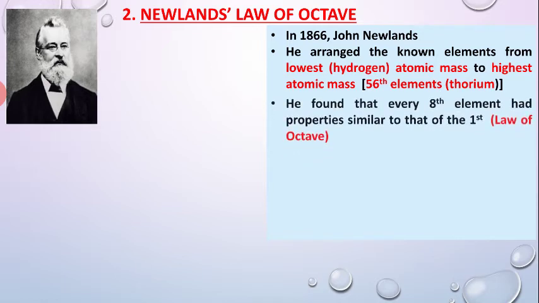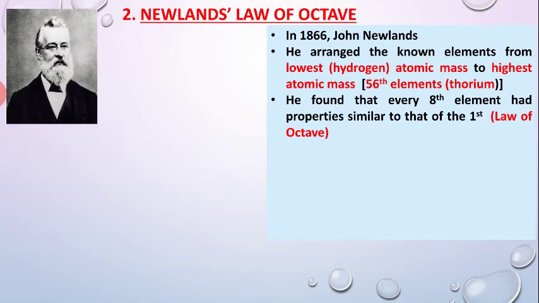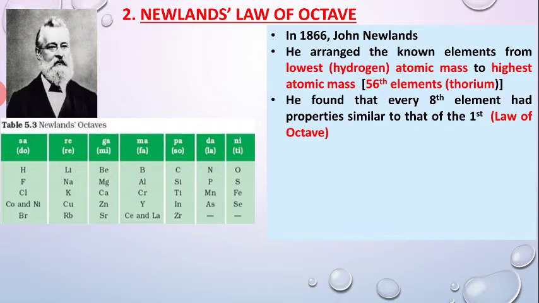Only 56 elements were known during his time, and he arranged all these elements in increasing order. He found that every eighth element had properties similar to those of the first element. This observation was known as the law of octaves. So 1 and 8, 8 means octave.